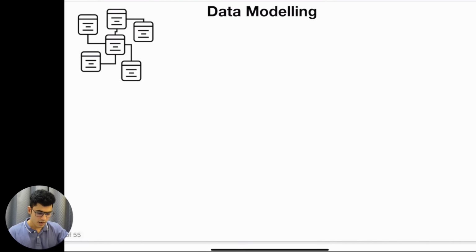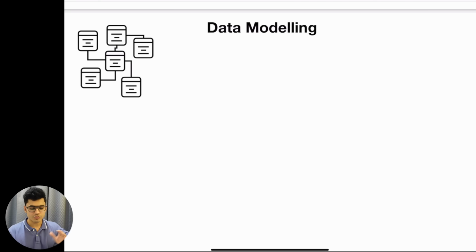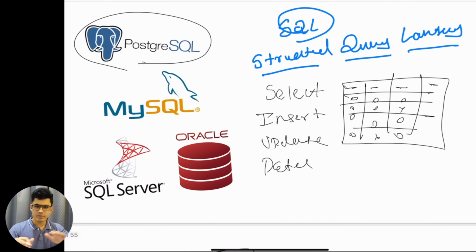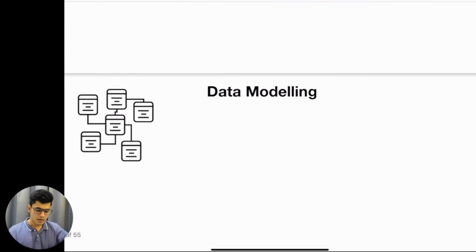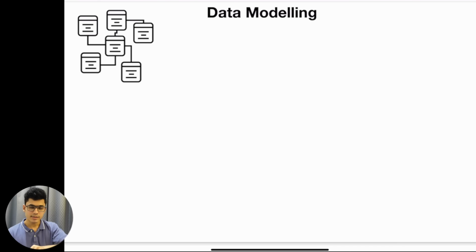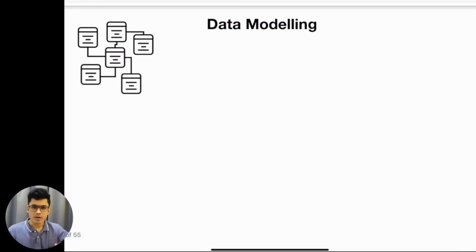All right, now we have the concept of data modeling. This is where we are slowly diving into the data engineering fundamentals concept by concept. We have cleared out the foundation part of data engineering. Now we are diving into the individual concepts that are important for you to understand the entire life cycle. Data modeling. Now see, whenever we are designing any application, or whenever we are thinking to build or store our data, we need to design a data model. A data model is basically a visual representation of how our data looks.